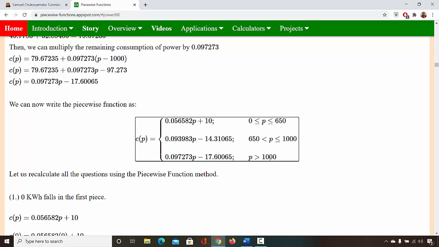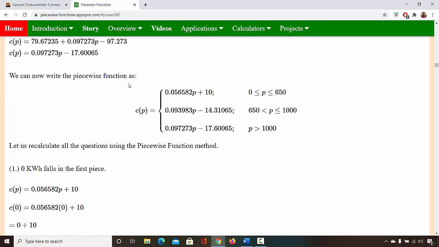And this one is over 1,000. Now, some people might represent this with an infinity, but you want them to write it like this: over 1,000, anything over 1,000. And also ask them, why shouldn't the domains overlap? That's a good question to ask the students. Why didn't I put less than or equal to in this second piece, for the lower bound? And for this third piece, why did I not put greater than or equal to? So why did the domains not overlap? You can ask them that question.